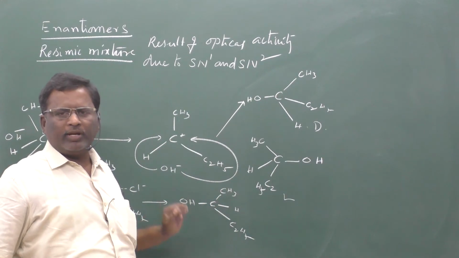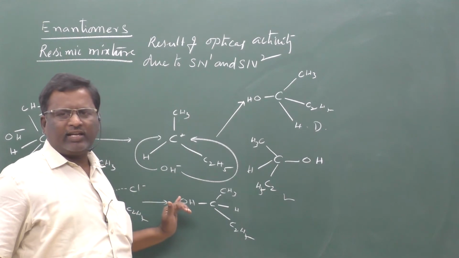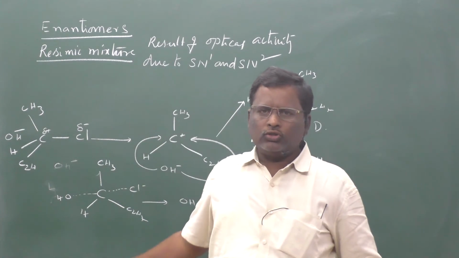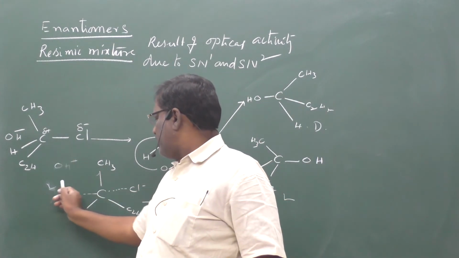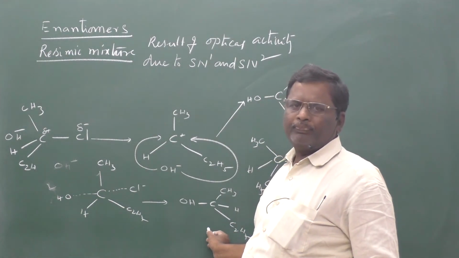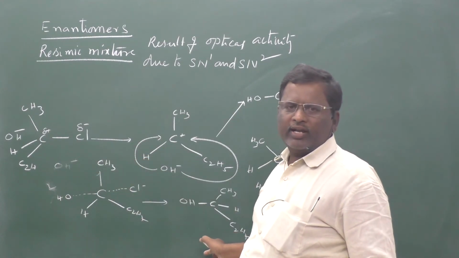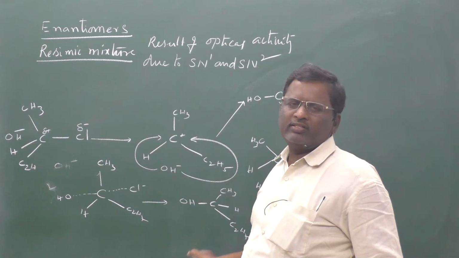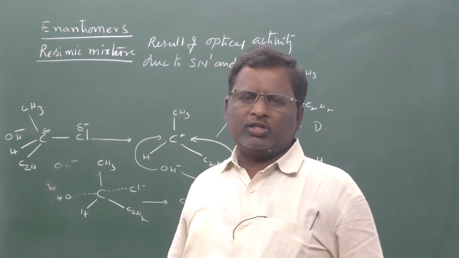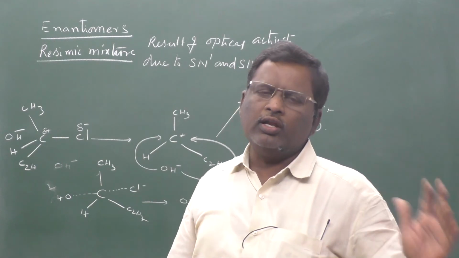Due to the SN2 mechanism, inversion of groups will take place because the nucleophile will attack the carbon in the direction opposite to the halide. So if the L form takes part in the reaction, after the SN2 mechanism we will get the D form. If the D form takes part in the reaction, we will get the L form. That means due to the SN2 mechanism, the levo form gives the dextro form or the dextro form gives the levo form.